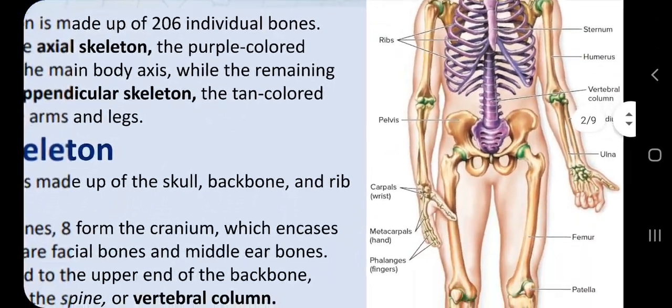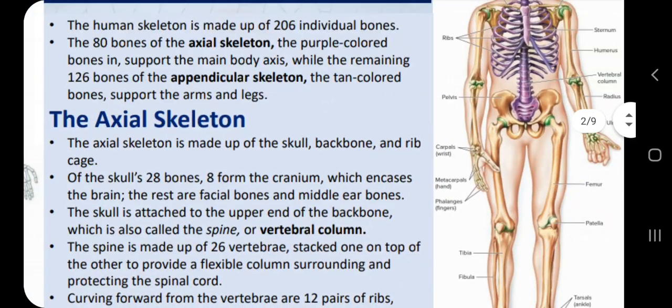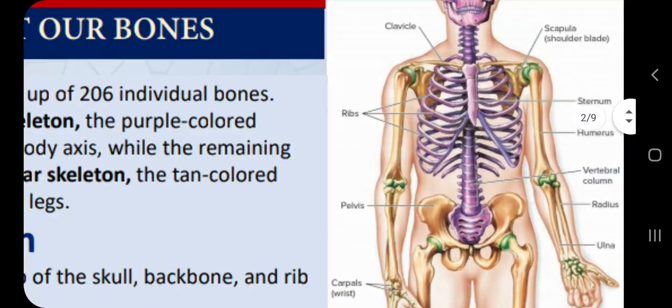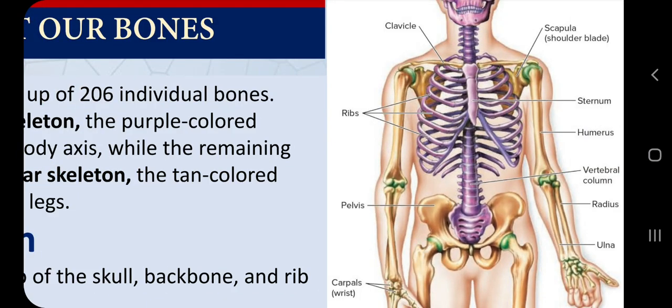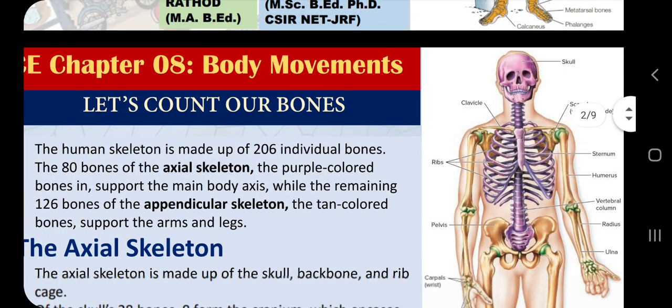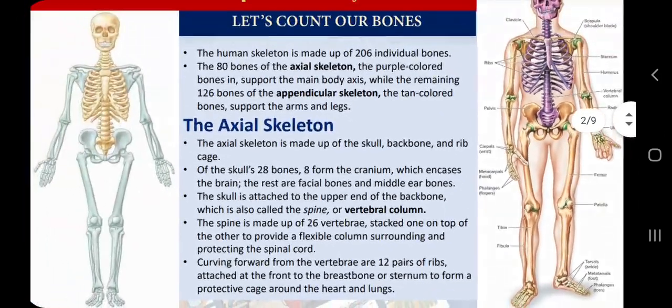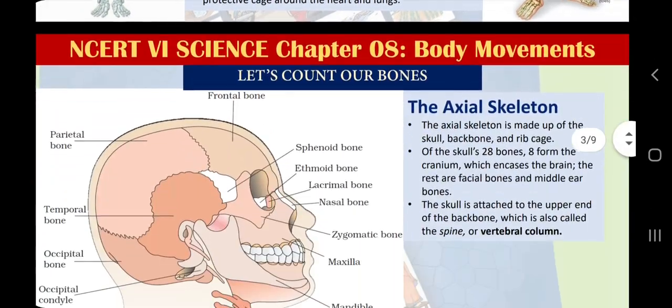Here the greenish color at the joints is the cartilage. This greenish material is again for ease of study, not as such. Here illustrations and colors are used to differentiate the axial skeleton, appendicular skeleton, bones and cartilage. Let's not bother about these details, and simply jump to our next section.